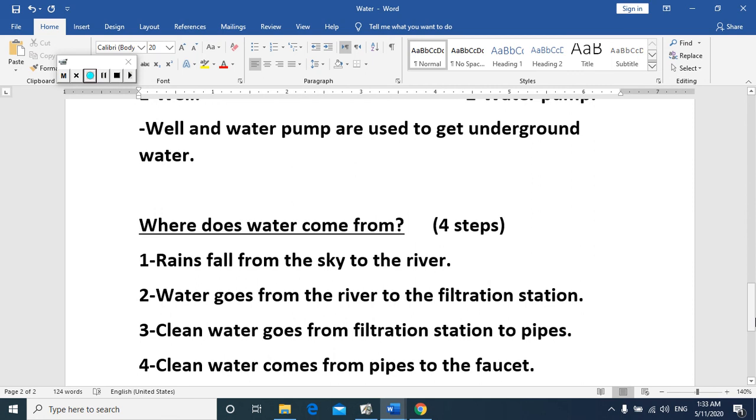After that, the fourth step or the last step, clean water goes from the pipe to the faucet. Okay?